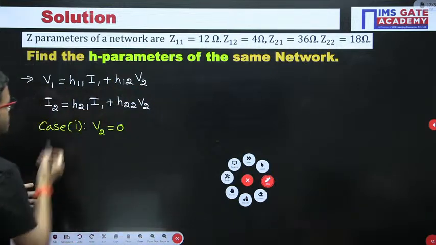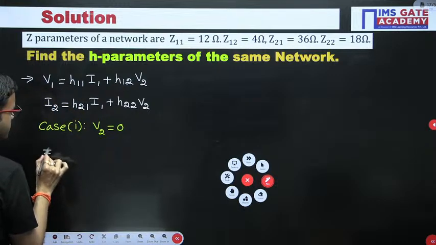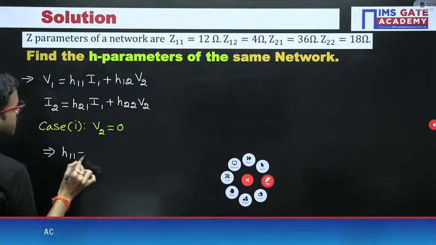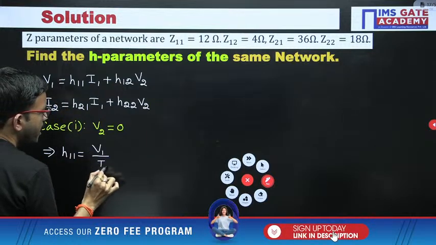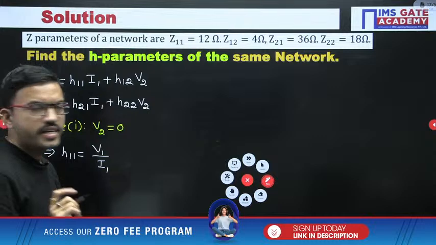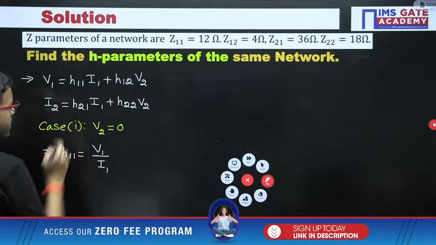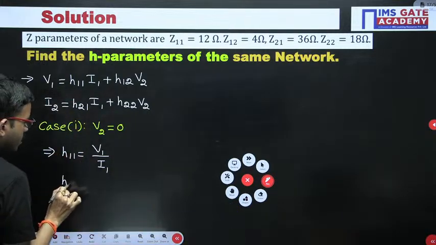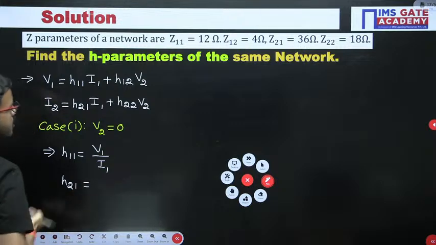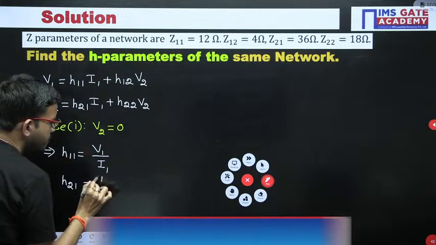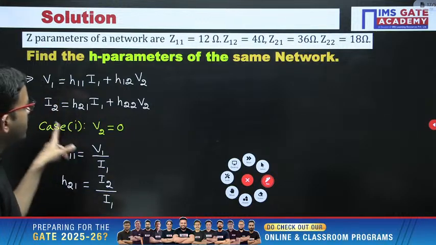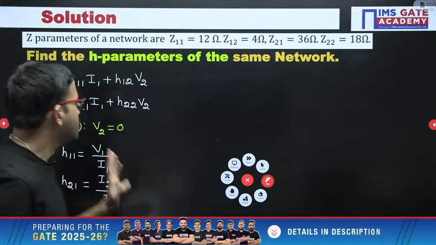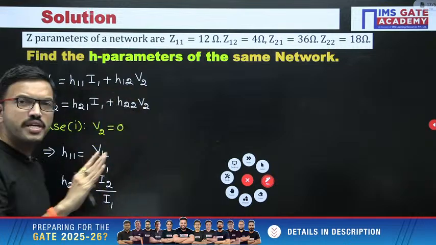Here H11 is nothing but V1 by I1 when you are keeping V2 0. Next, H21 is nothing but I2 by I1 when you are keeping V2 0. Similarly, we'll talk about the other 2 parameters in some time.